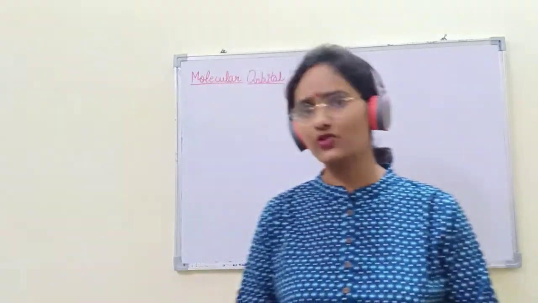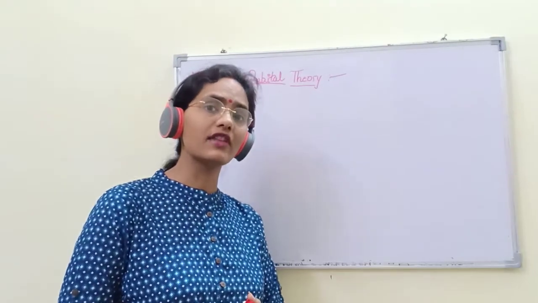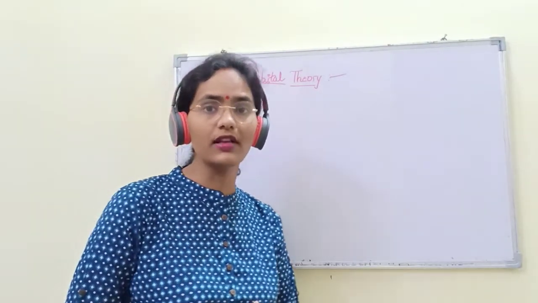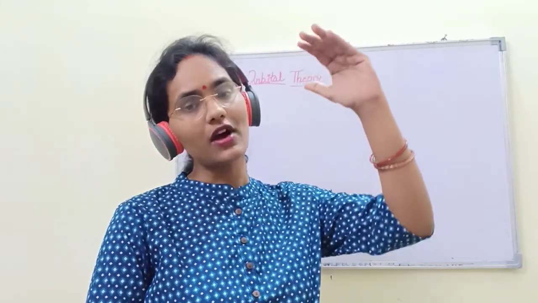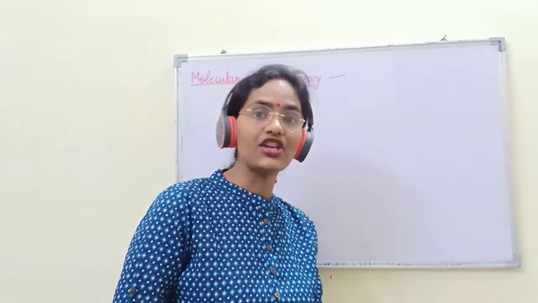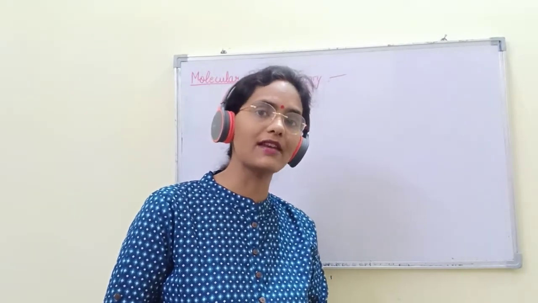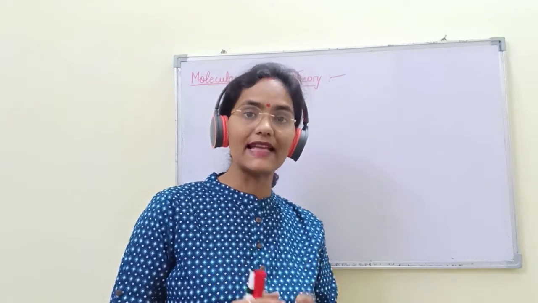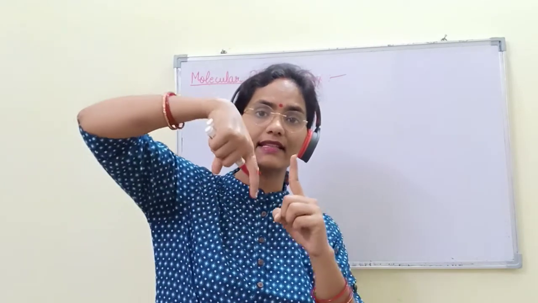There are some rules for how to fill the electrons. I told you the Aufbau rule, Pauli exclusion principle, and Hund's rule. I have told you yesterday. The first rule is the Aufbau rule. Aufbau means building up. Electrons are filled from low energy to high energy. What is the Pauli exclusion principle? Each and every orbital should contain a maximum of 2 electrons, one in the parallel direction and the other in the anti-parallel direction.